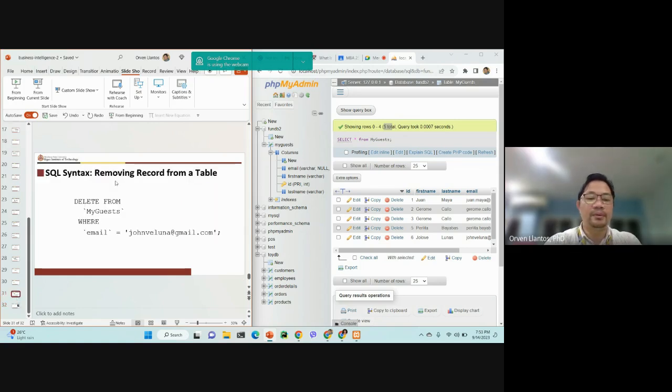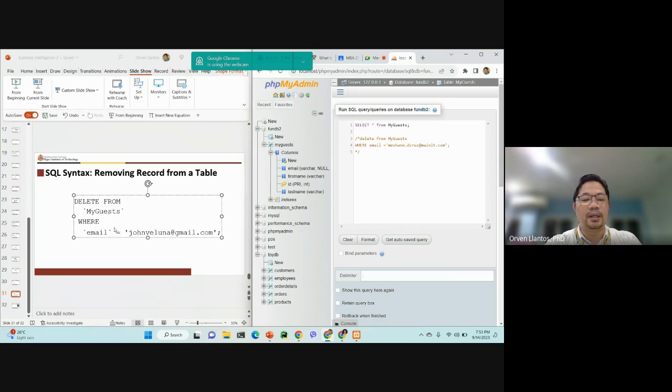Maybe we'll just try to do this. Click down below, delete, and then after that, we can actually combine this kind of statement.